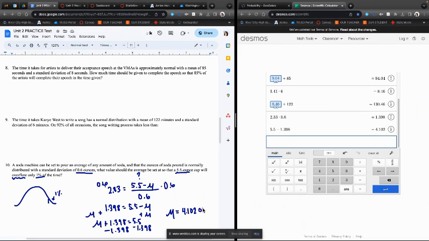4.102 ounces. So in order, the value should be set at 4.102 ounces so that a 5.5 ounce cup will overflow only 1% of the time. This would make sense logically because if you don't want a cup to overflow, you want to set it so the machine is lower than what the cup is. That means it's only going to overflow every once in a while when it malfunctions.